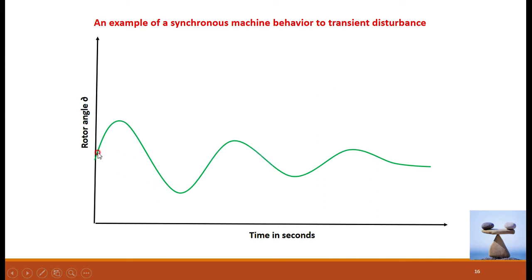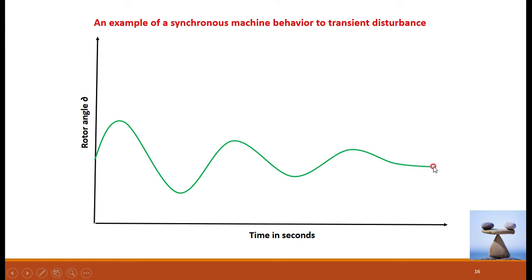That is, in the event of small changes, initially it is operating at this particular point. Because of the small disturbances, angle delta is increased. And after attaining its maximum value, then what happens? It goes on decreasing and it is damping, that is, slowly it is decreasing.